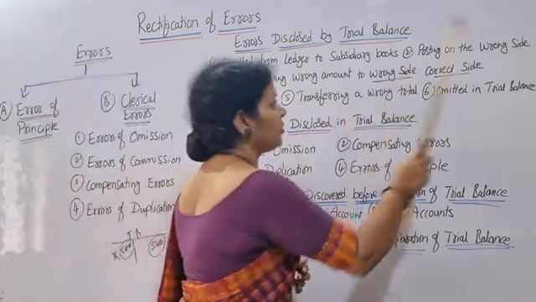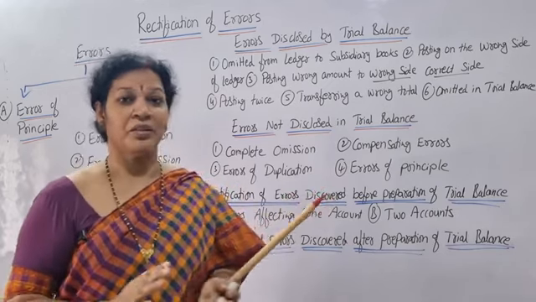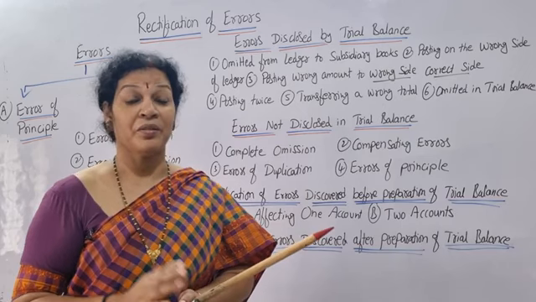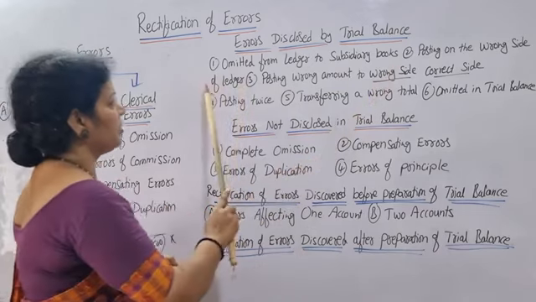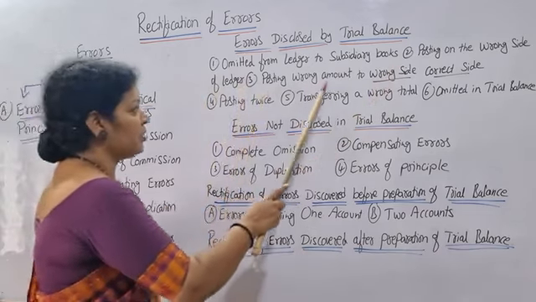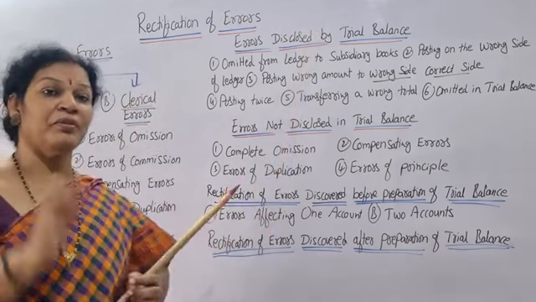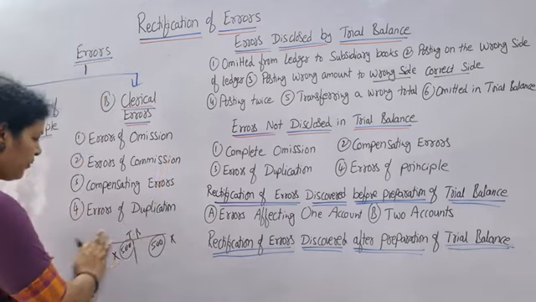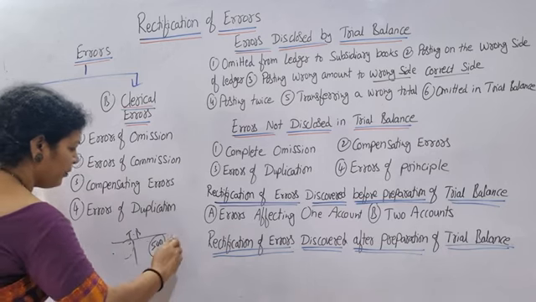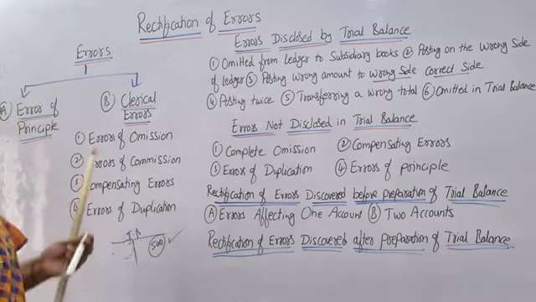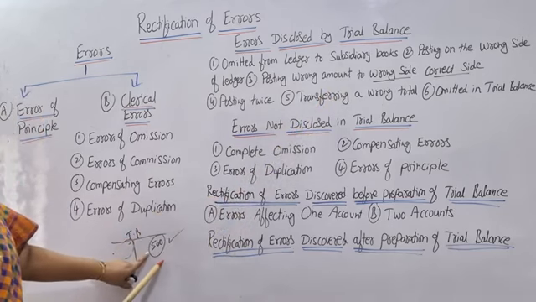The second one is posting on the wrong side. Instead of writing on the debit side, it is written on the credit side. Wrong side we have debited, wrong side we have credited. So this is one kind of error: posting on the wrong side of the ledger, and posting wrong amount, wrong side. Wrong amount means, suppose 500 we have to post on the debit side, but instead of the debit side, we have posted on the credit side. So this is wrong amount, wrong side.